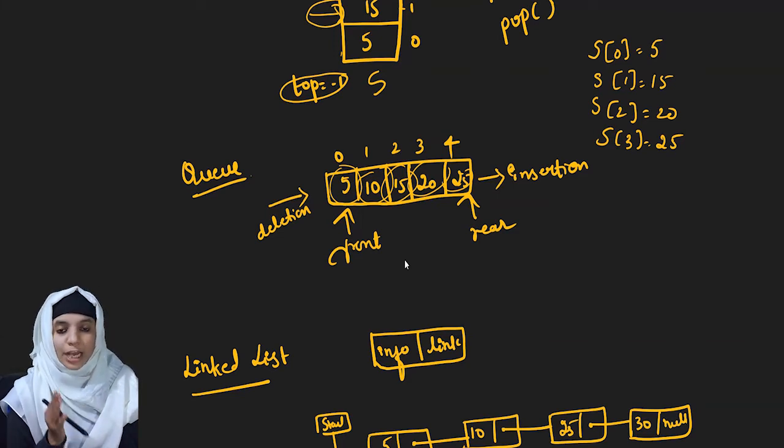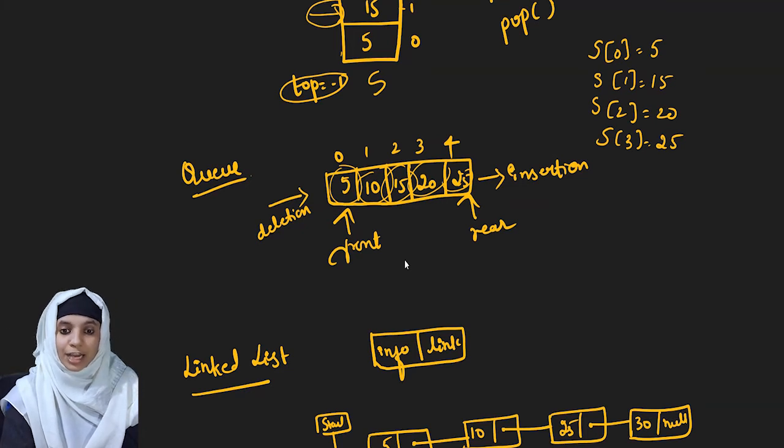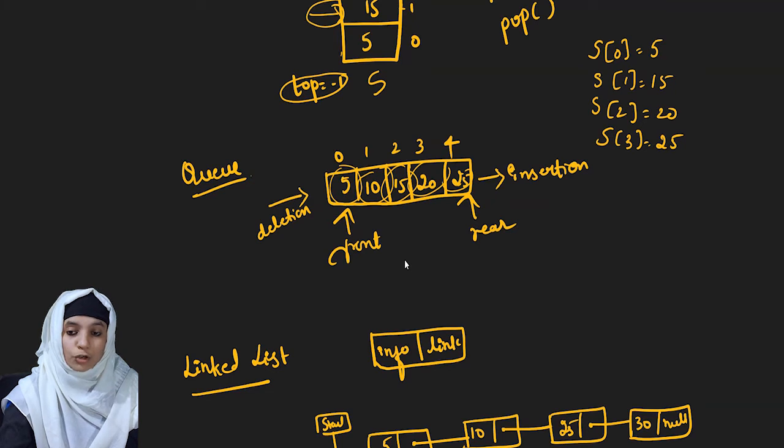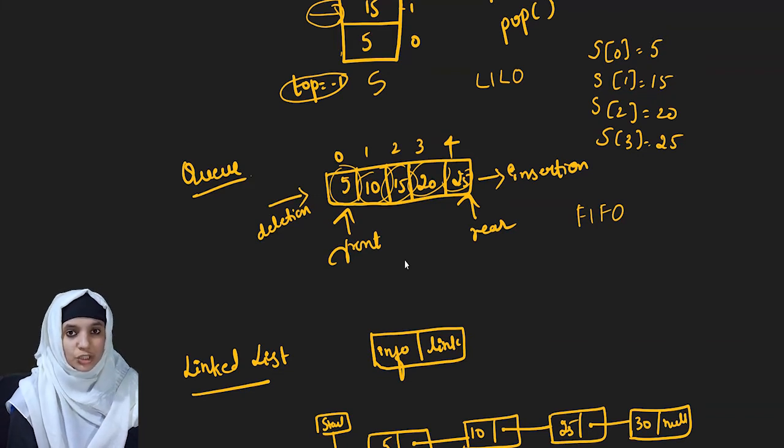Now if I wish to delete an element, I can delete the 5, not 25, because it is the concept of first in first out, whereas the stack is the concept of last in first out. Here also we perform operations like insertion, deletion, is empty, is full, display.